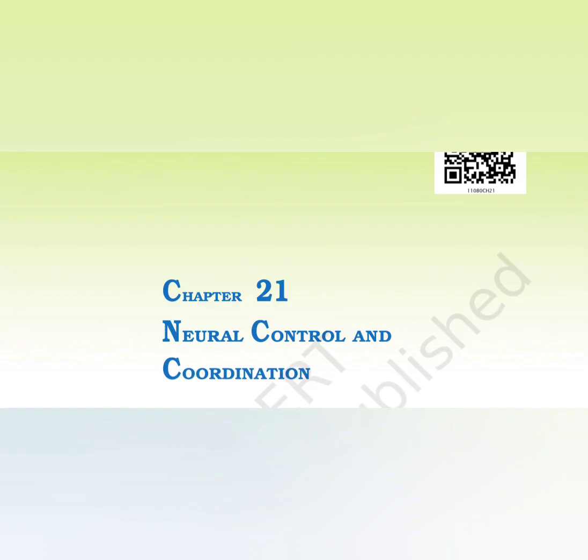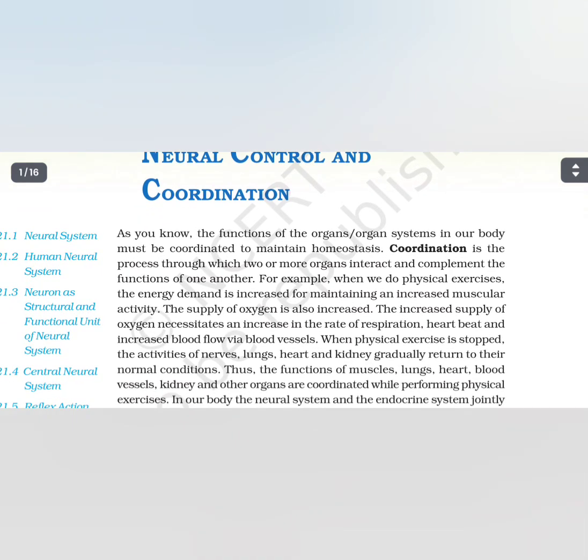Chapter 21, Neural Control and Coordination. As you know, the functions of the organs or organ systems in our body must be coordinated to maintain homeostasis. Coordination is a process through which two or more organs interact and complement the functions of one another.